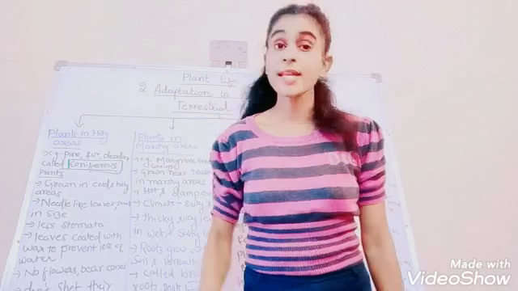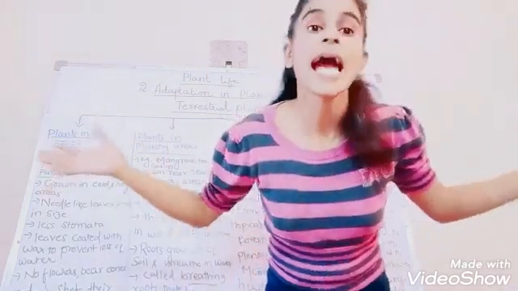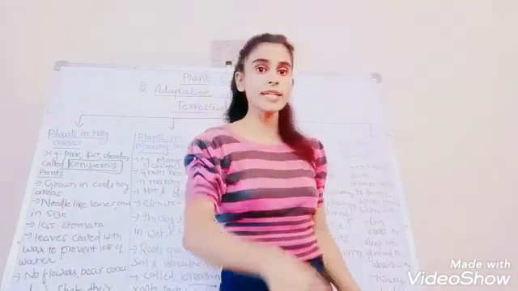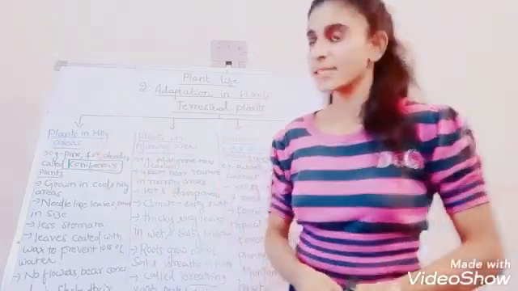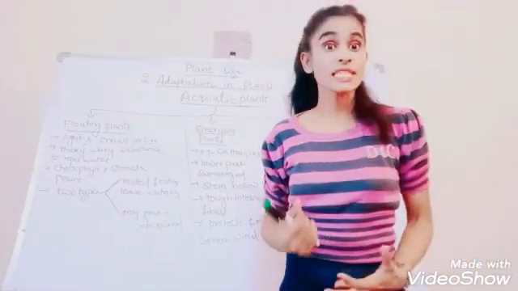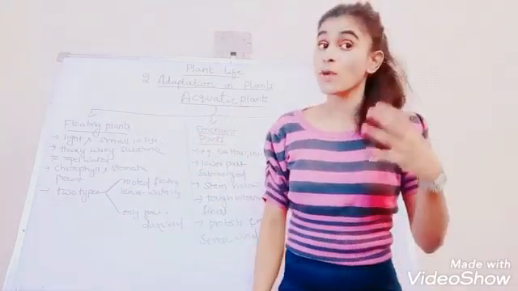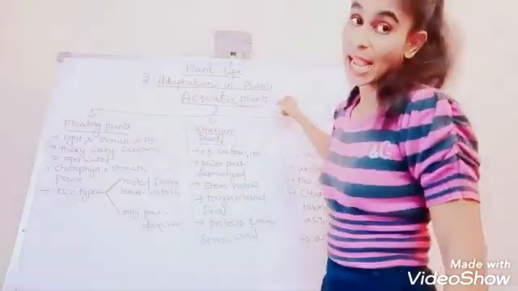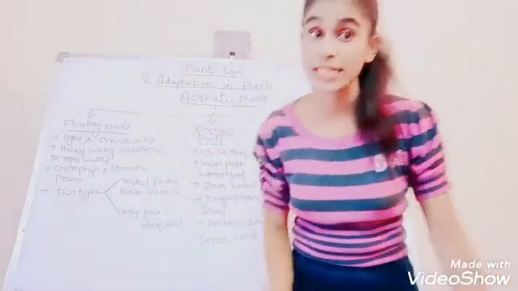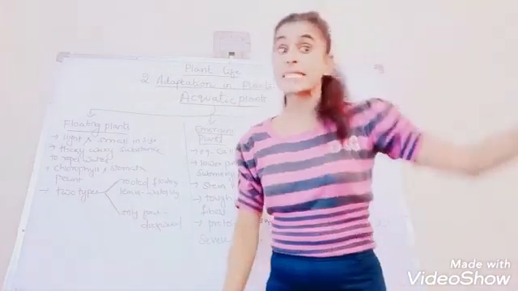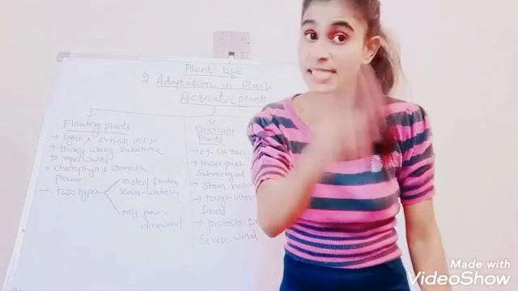Yes, my dear children. Now let's discuss the various adaptations seen in aquatic plants. Seen in lotus, seen in water lily. Means plants growing in water areas. Let's see, children, what type of adaptation these water plants have. Yes, the various adaptations seen in aquatic plants. These aquatic plants are also divided into 3 subcategories, dear children. Just like our land plants or terrestrial plants, it has got 3 subcategories.